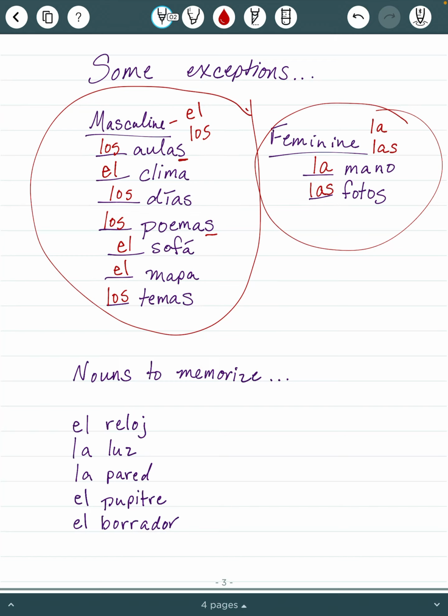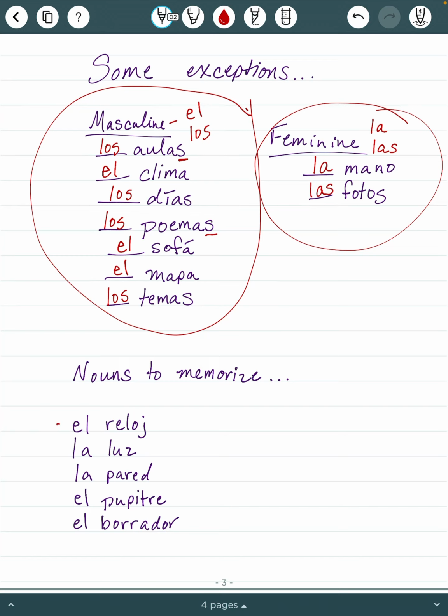With these words, they don't end in an O, they don't end in an A or sión or any of those endings that we've memorized. So the trick with these is just like what you do in English. You know gooses doesn't sound right. You know it should be the word geese. And the only reason you know that is because you have used it. You've said it, you've heard it. Same thing with these words. So el reloj, for example, if you will just use el reloj, say it frequently, el reloj, el reloj, el reloj, eventually, la reloj is not going to sound right. It's not going to feel right when you say it, and you'll just know because you know.